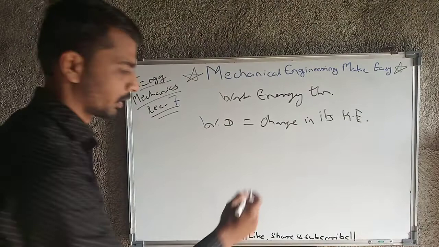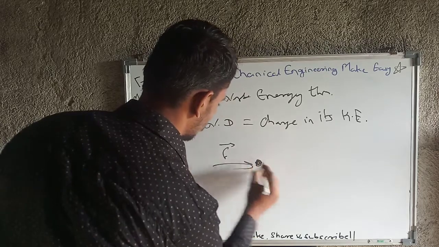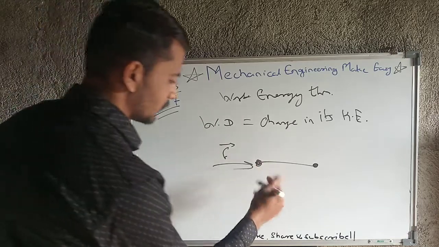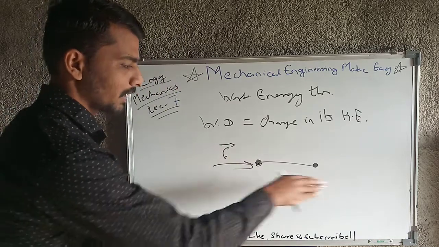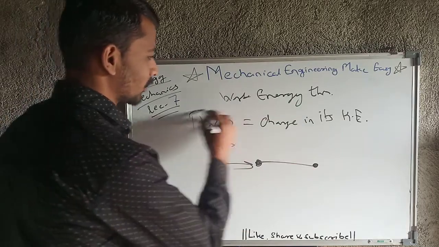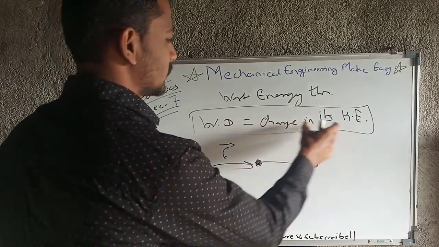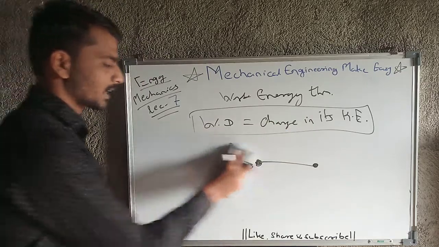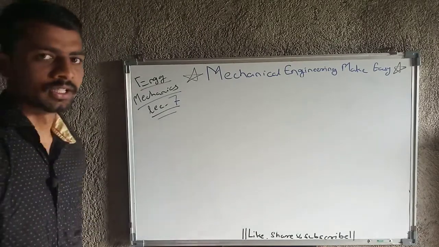If any particle, for example this is the particle, and by applying force F bar, it will move up to this point. Okay, so what happened is initially this was at rest, and finally because of this force that particle gains some kinetic energy. So that gained kinetic energy is nothing but the work done. This is the work energy theorem, that is, work done on a particle is equal to the change in its kinetic energy. Okay, so this is a very basic but very important concept for all the concepts which we are going to study in case of SOM and TOM.